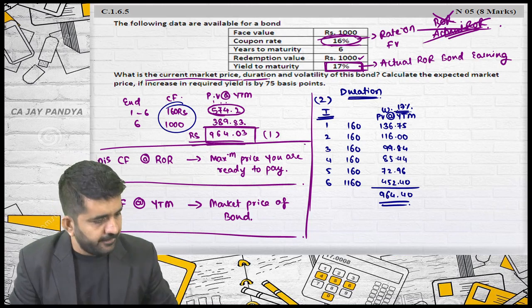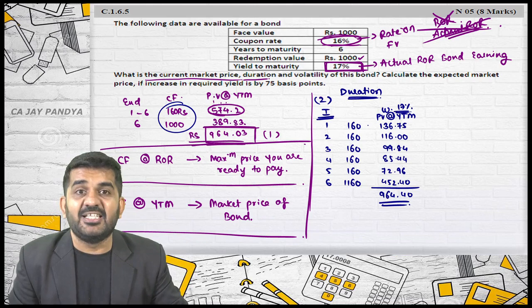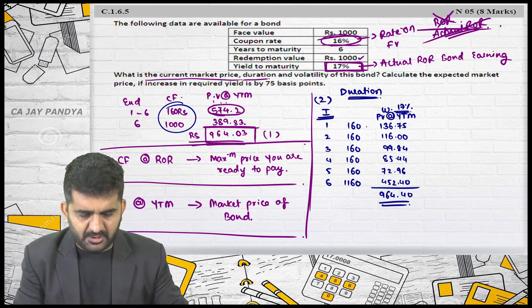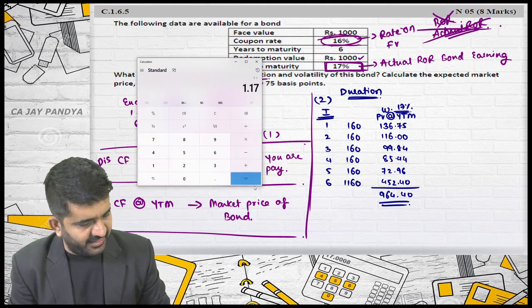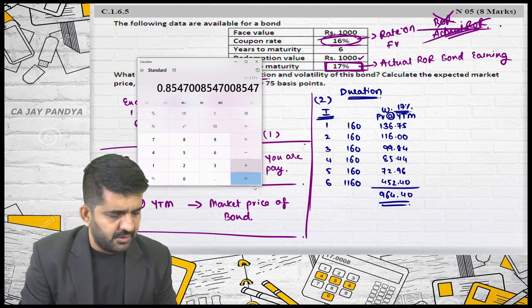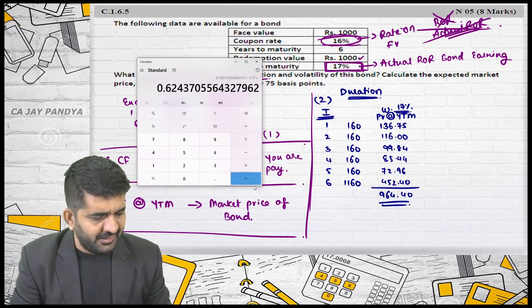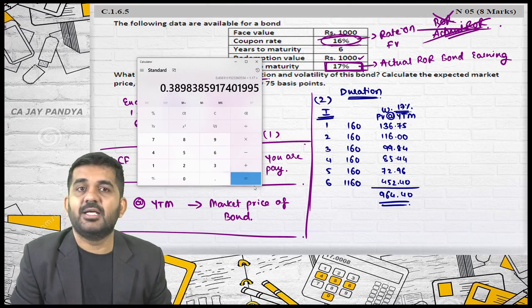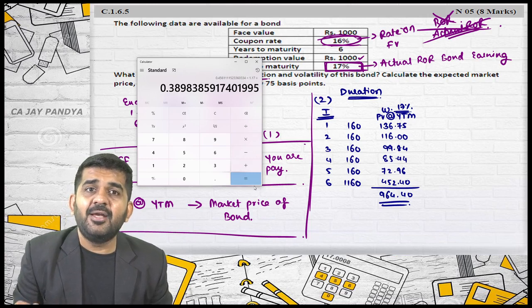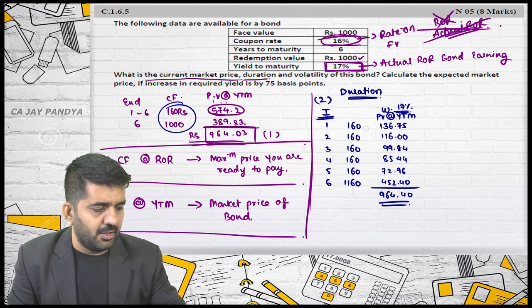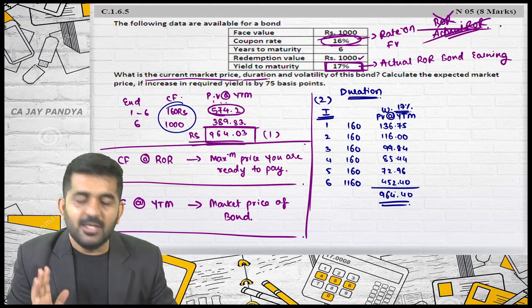Please try to understand. Write down the factors first. So 1 divided by 1.17 is equal to, write down over here. Is it alright? Let me just explain. 1 divided by 1.17 is equal to, write down along with 2, 3, 4, 5 and 6. Right. Multiply both the factor as well as cash flow and write down the answers one by one, and ultimately for the last answer you can press just GT and get the answer.